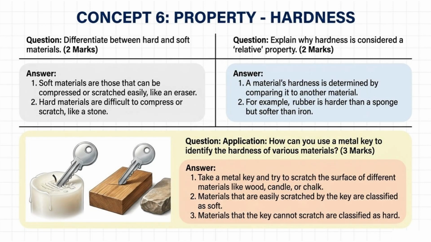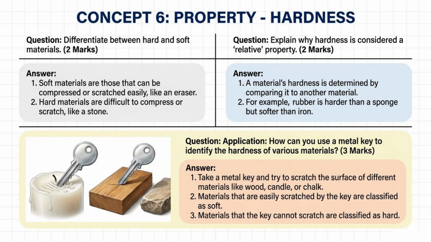Concept 6. Property, hardness. Question. Differentiate between hard and soft materials. 2 marks. Soft materials are those that can be compressed or scratched easily, like an eraser. Hard materials are difficult to compress or scratch, like a stone. Question. Explain why hardness is considered a relative property. 2 marks. A material's hardness is determined by comparing it to another material. For example, rubber is harder than a sponge but softer than iron.